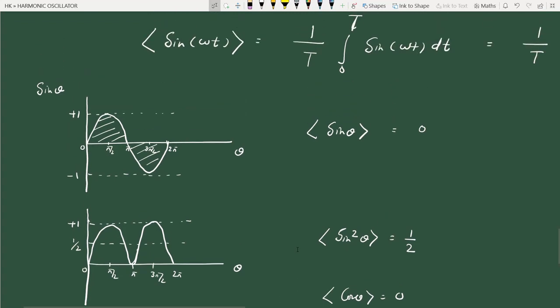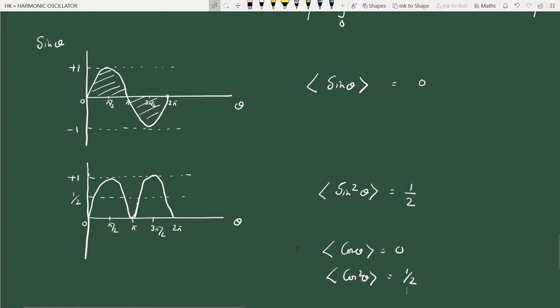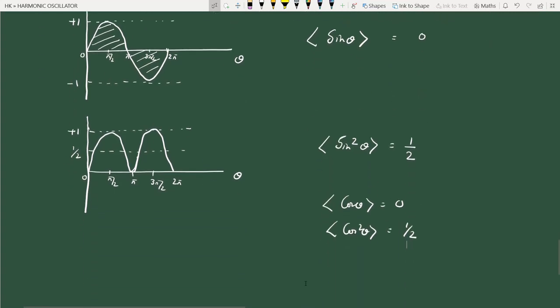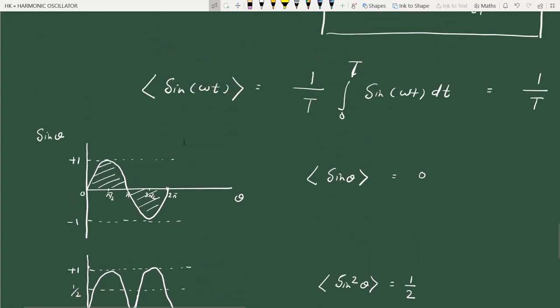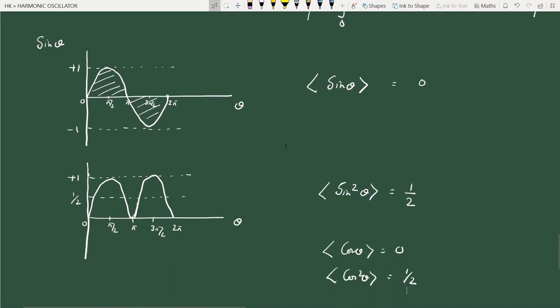So I have geometrically calculated the average values of sine theta and cos theta over one cycle. The average value of sine theta and cos theta over one cycle is 0. The average value of sine square theta and cos square theta over one cycle is 1 by 2. Analytically, you can do this calculation. In the same way, I have written the expression for sine omega t here. Similarly, for sine square omega t also, you can do the calculation. You will see that it is 1 by 2. Okay, you can do that.